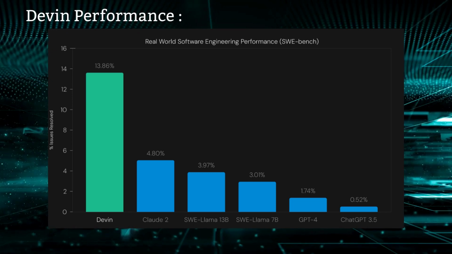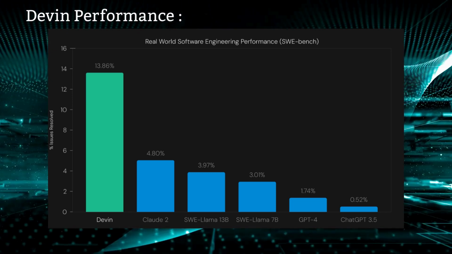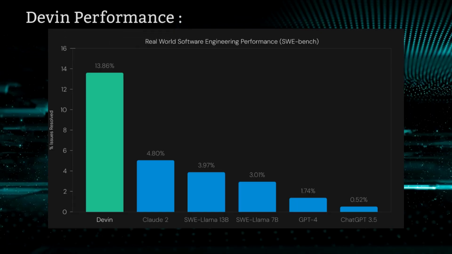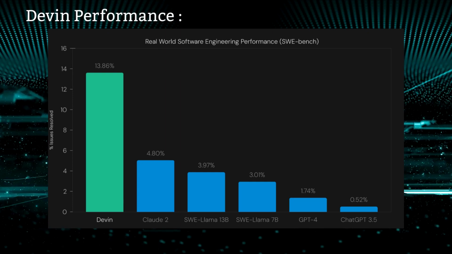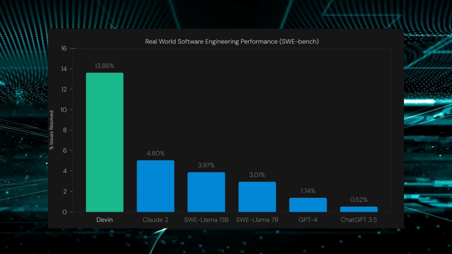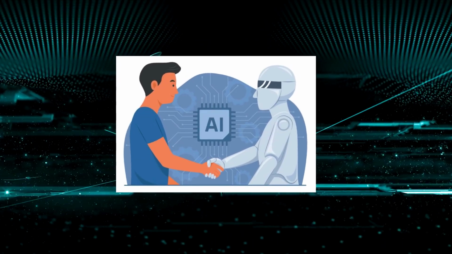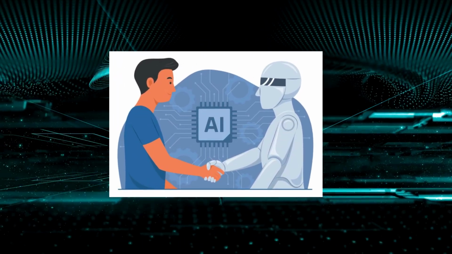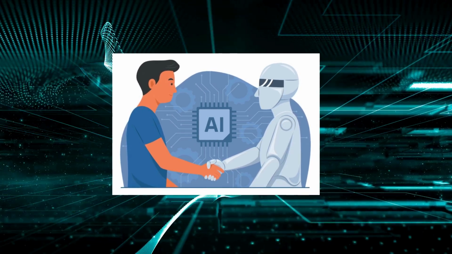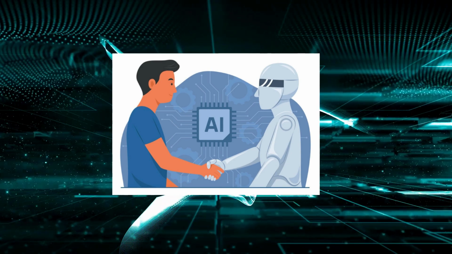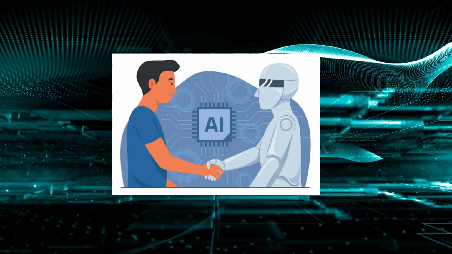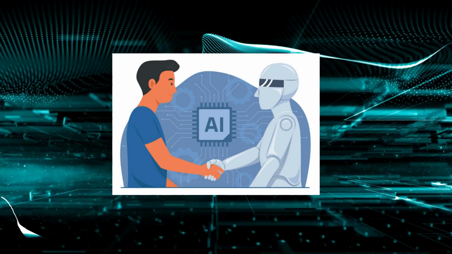So now that we understand Devin's capabilities, how it works, and how its performance is measured, that is what this video is all about. I hope all of you like it, and I also hope that we made good, detailed content for you guys. Let's not panic and worry about AI becoming the future now. Let's assume that it is our good companion and is also there for us to mold ourselves better and better than ever. Let's have a smooth journey with AI, have happy learning, and be part of the AI race.